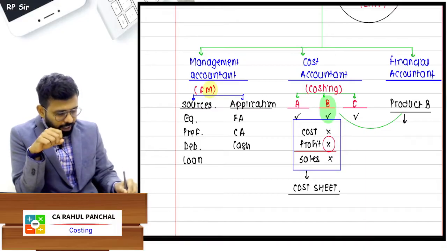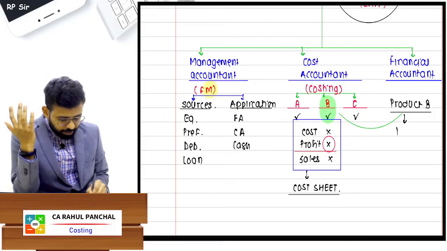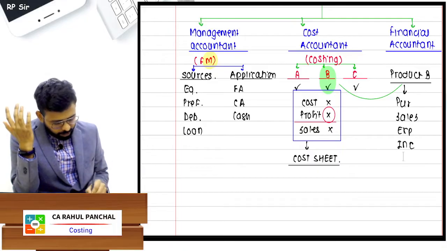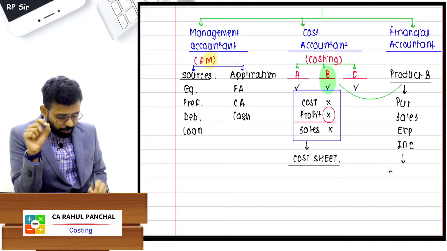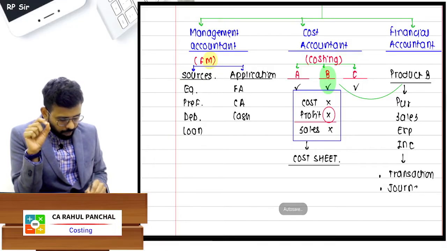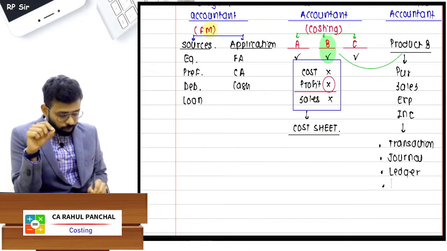Now when you manufacture product B, there are various transactions that will take place. Like there will be a transaction of purchase, a transaction of sales, then there will be some expenses, some incomes. For this, whatever transactions happen in business, there is a procedure. For every transaction, a journal entry will be passed, and then you will post it to the ledger.